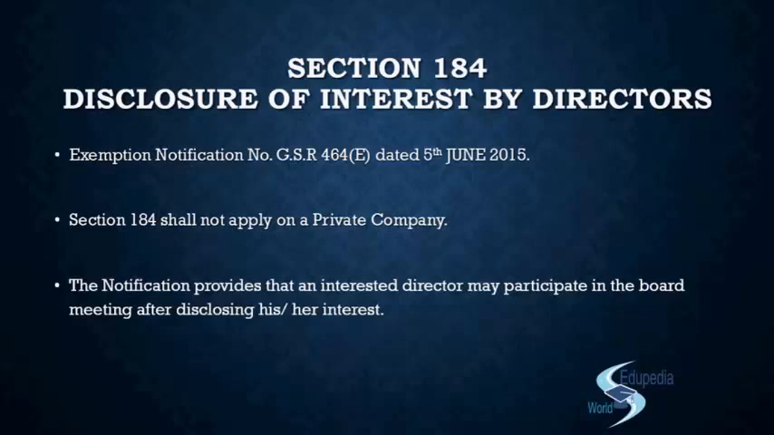So to ease out that cumbersome process, to help them comply with the provisions of these sections, this exemption was provided to them. That first of all you disclose and then again you participate, because without your participation you will not be able to comply with the provisions. You will not be able to pass that resolution. Right? You understand? So that is it.